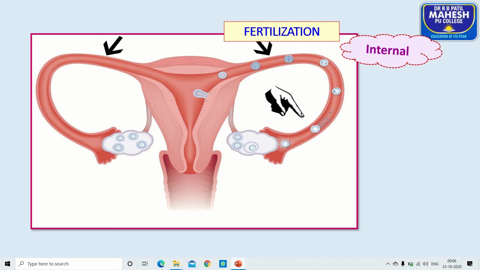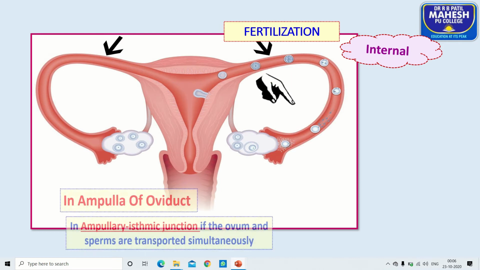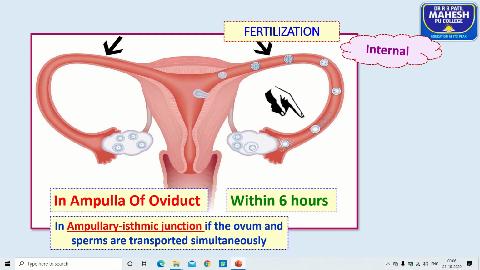So look at here. Soon after ovulation, the secondary oocyte is released into the fallopian tube or oviduct. With the help of ciliated epithelium, the female gamete, being non-motile, moves towards the upper part of the fallopian tube, where the fertilization takes place. That's why in human beings, the fertilization is internal. It takes place in the ampulla isthmic junction. Soon after ovulation, it reaches the upper part of the fallopian tube within 6 hours.